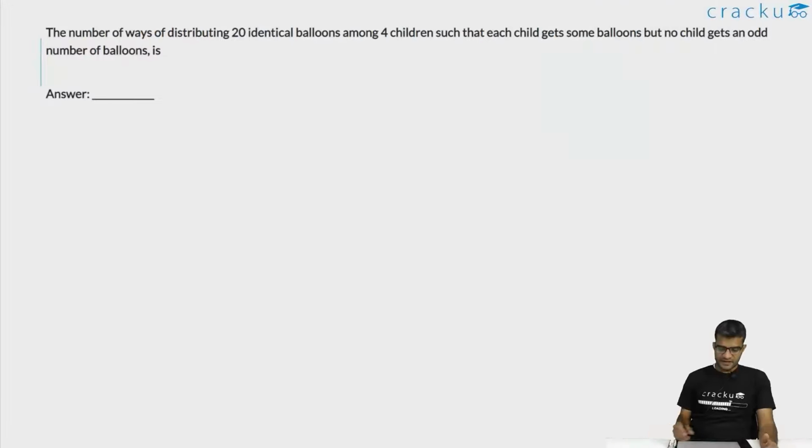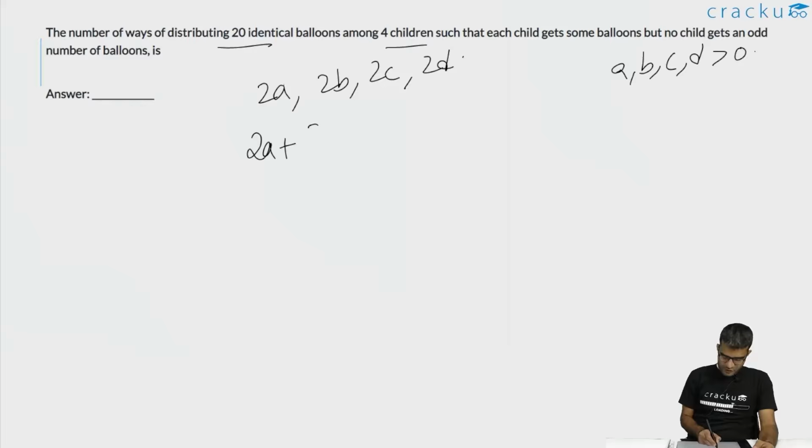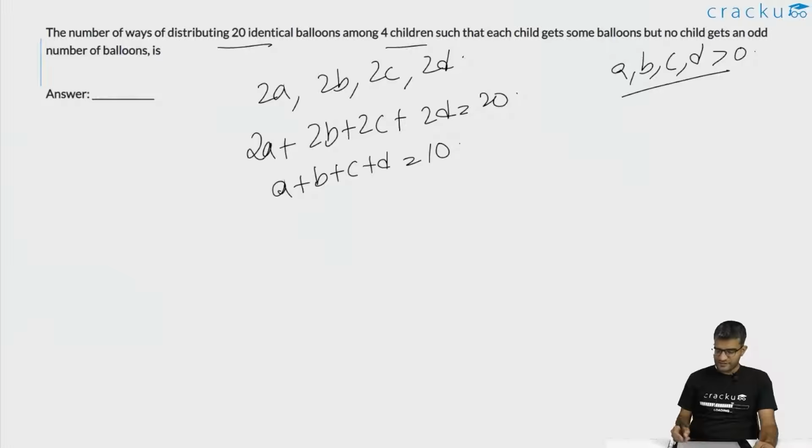In this question, we are asked to calculate the number of ways of distributing 20 identical balloons among 4 children such that each child gets some balloons but no child gets an odd number of balloons. Let us assume that the balloons with the 4 children are 2a, 2b, 2c and 2d, because all of them are even numbers and all of a, b, c, d have to be greater than 0. So, the equation we have is 2a plus 2b plus 2c plus 2d is equal to 20, or a plus b plus c plus d is equal to 10. Here we have all of them to be greater than 0.